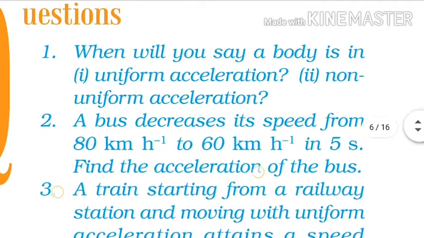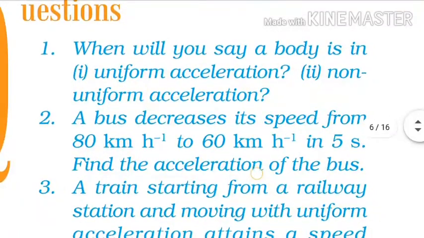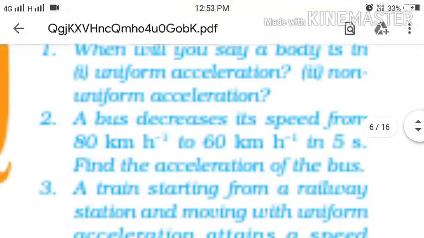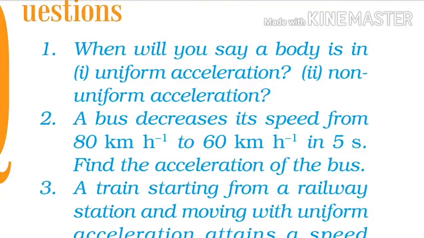It means minus 20 multiplied by 5 by 18 whole divided by 5. 5 and 5 will cancel each other. 20 by 18, that will be your answer. It means minus 10 by 9, that is minus 1.11 meter per second square.